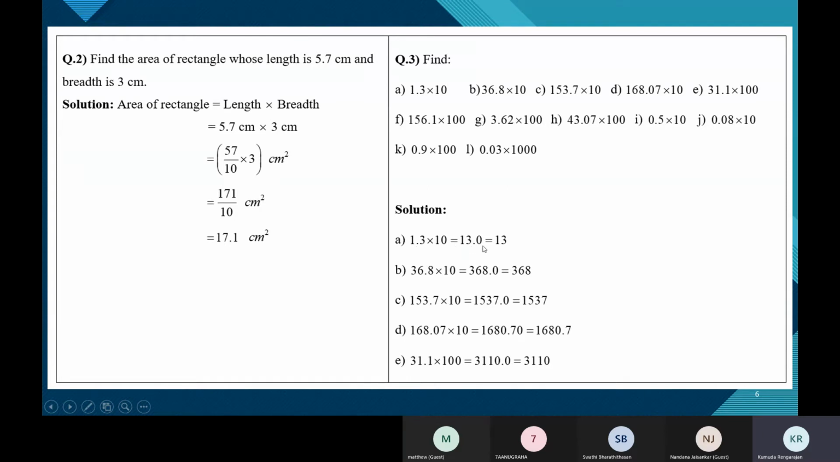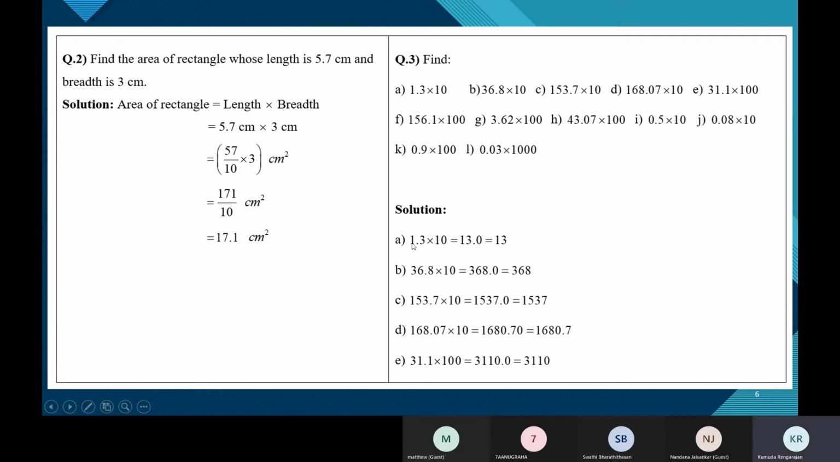Now in the two numbers, only this number, this decimal, has one decimal place. So that means the product also should have one decimal place. So 130. You should place a decimal point here, so that it has one decimal place. And 13.0 is nothing but 13.